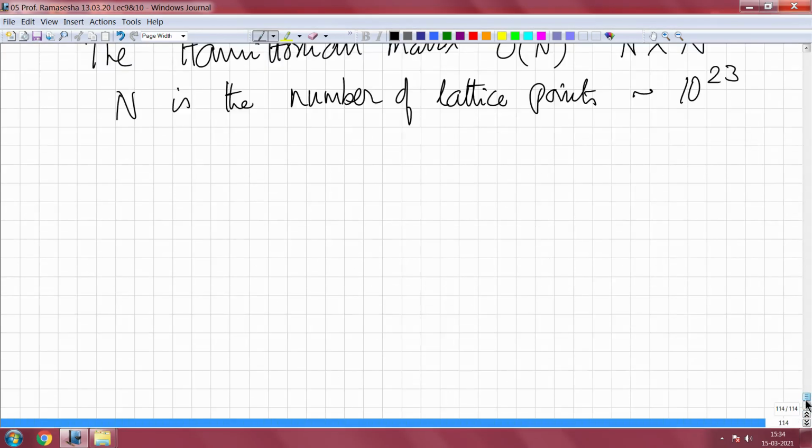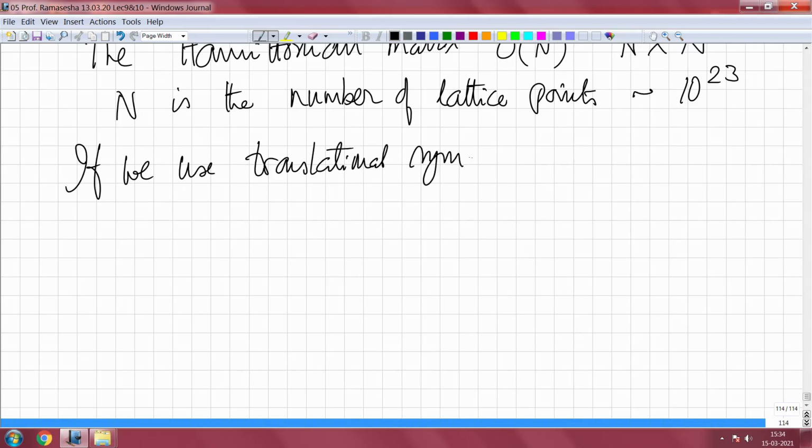So, what one does is, if you use translational symmetry, we solve a smaller problem.